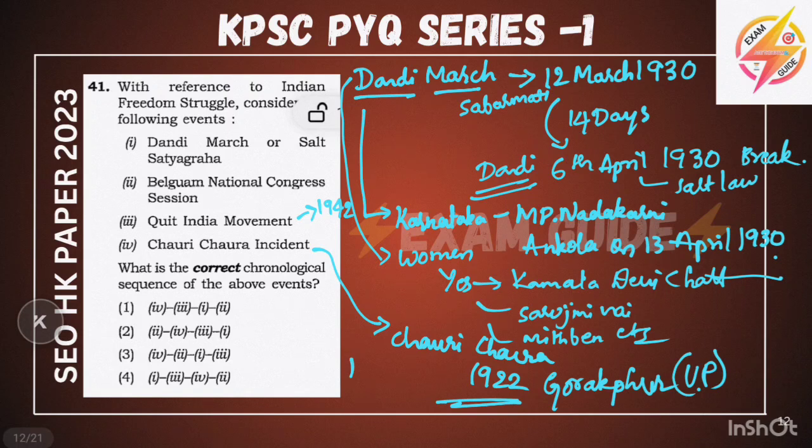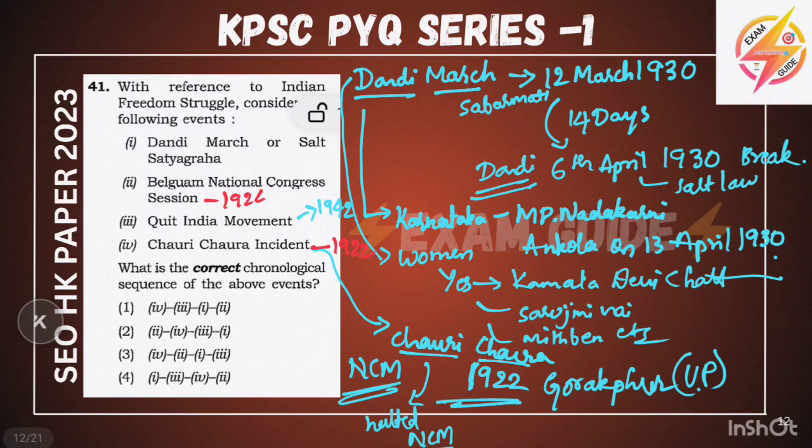Gandhiji had launched the non-cooperation movement and wanted the protest to be non-violent, but in 1922 some British police hit the crowd, and the crowd turned violent, set fire to the police station and killed police. Gandhi halted the non-cooperation movement in 1922.